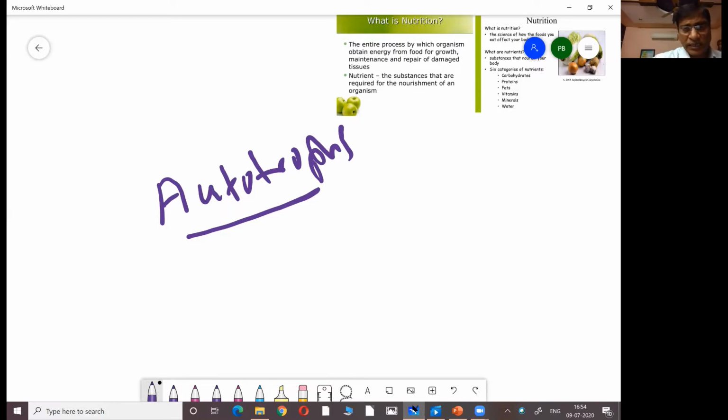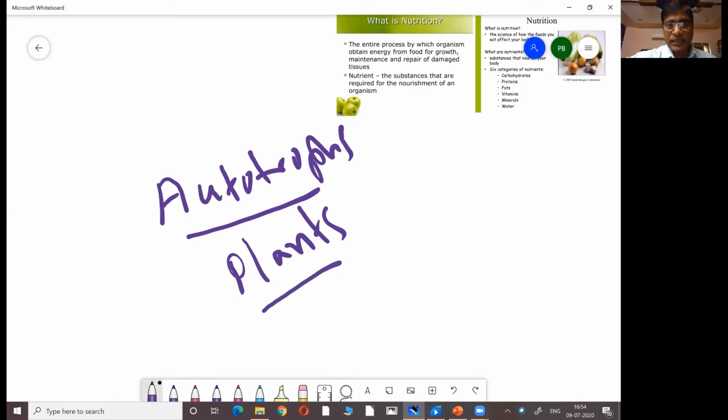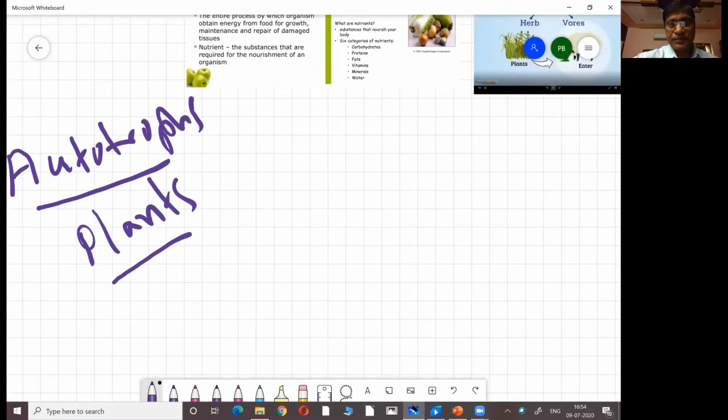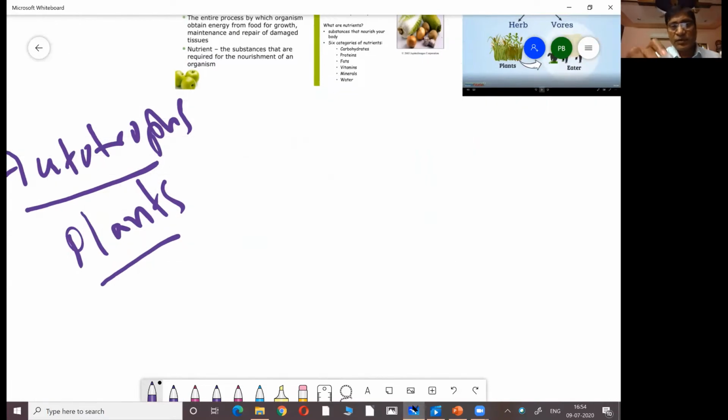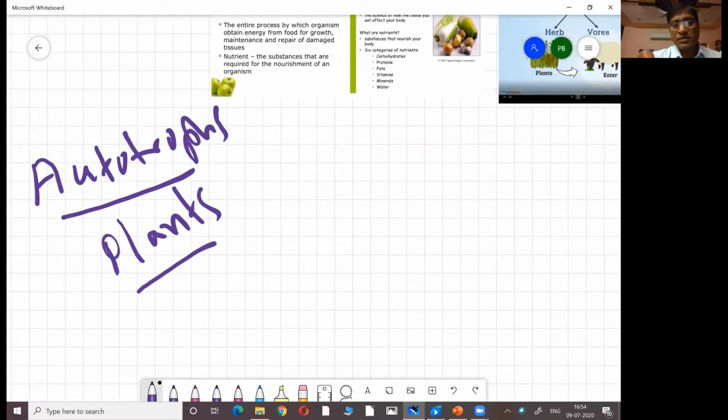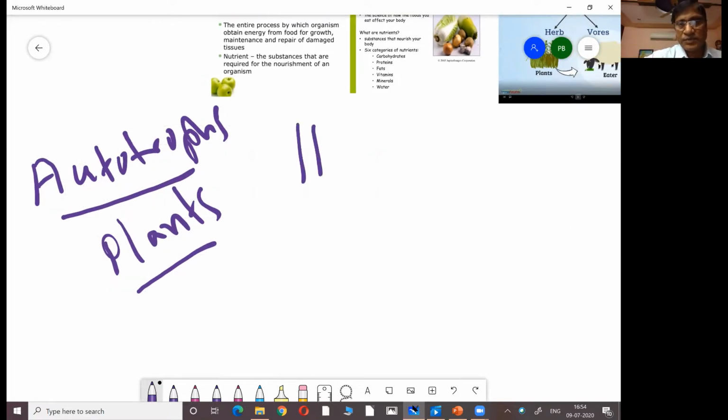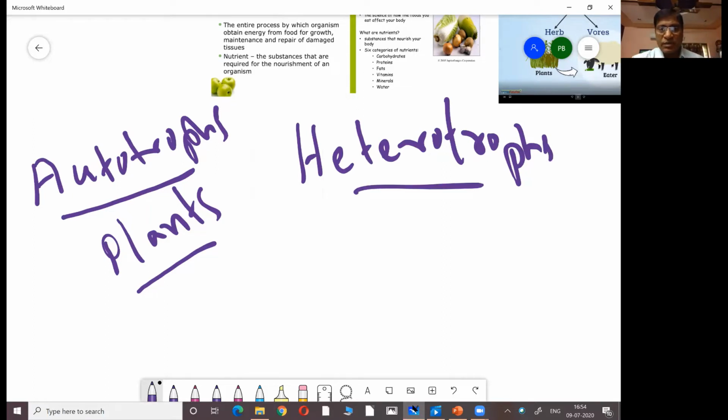Now under this category, all green plants come. So all green plants can synthesize their own food material. Whereas the other group of organisms which cannot synthesize their own food material but depend upon these autotrophs are called heterotrophs. Heterotrophs means they cannot synthesize their own food material, but they depend upon autotrophs for food.